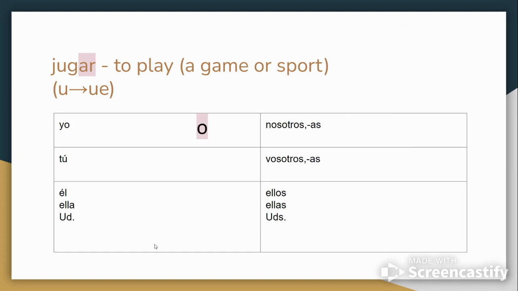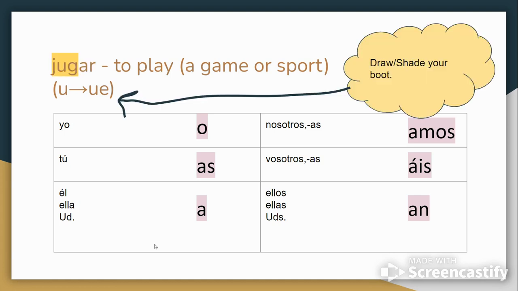We've got o, as, a, amos, áis, an. This is a part that we know already. And AR, ER, and IR verbs, they are still going to have this information apply. From there, you notice that there are some parentheses after the verb jugar, the U to UE. That tells you that you've got a boot verb. So that means that your next step after writing in your endings is to draw or shade your boot.